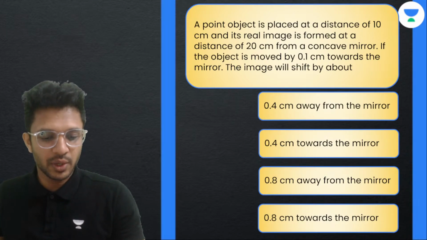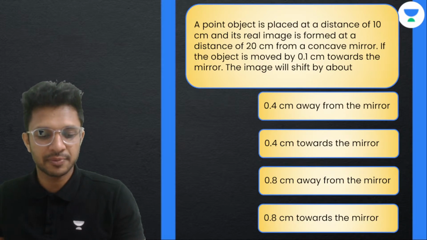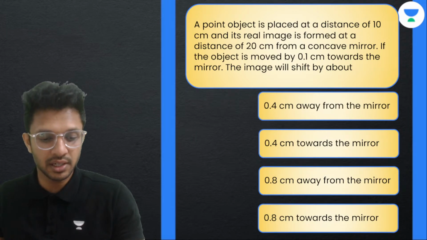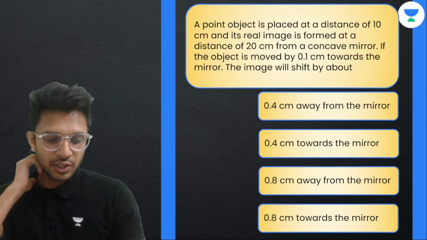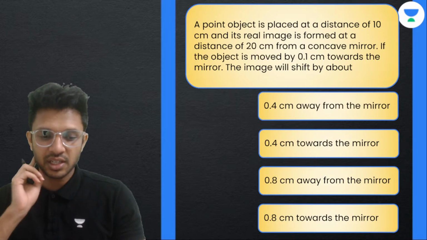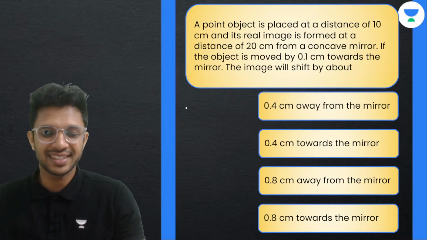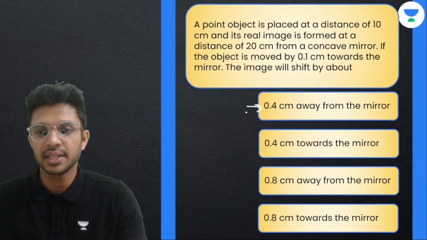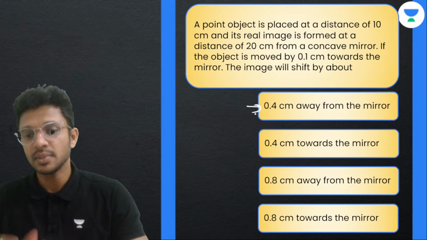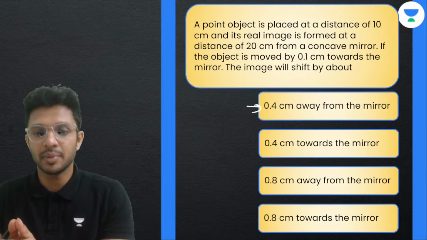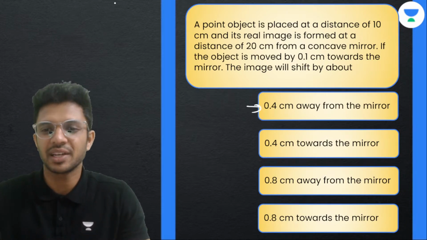Everyone, Srishti, Vigya, Rahul, last Mithilesh. Okay, everyone is going for option B here, right? Shreya also for option A, and the correct option, the first person to give me here is the person lost. Yes, option A is correct. 0.4 centimeter away from the mirror is the correct one. Okay, I'll explain.